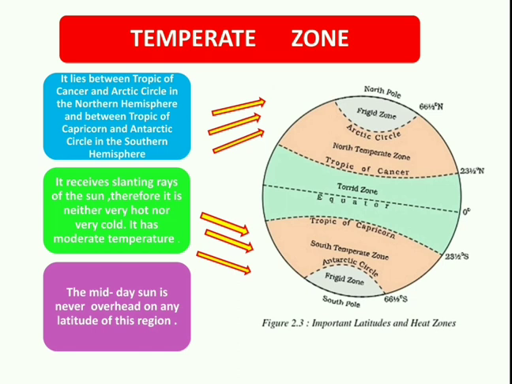It has moderate temperature. The midday sun is never overhead on any latitude of this region. So, the midday sun never shines directly overhead on any of the latitudes of this zone.